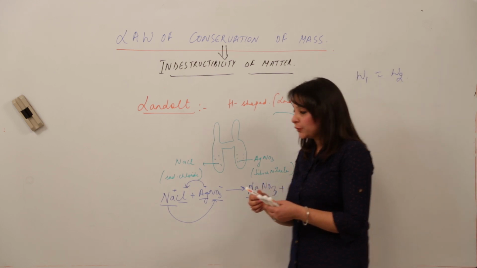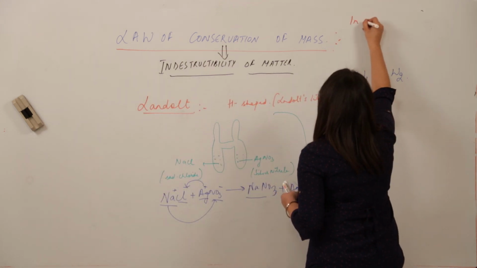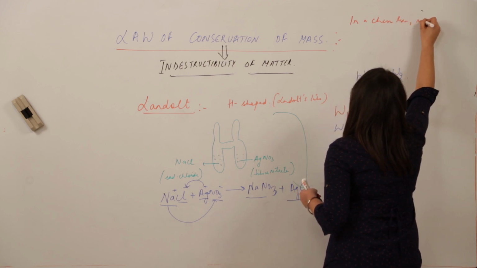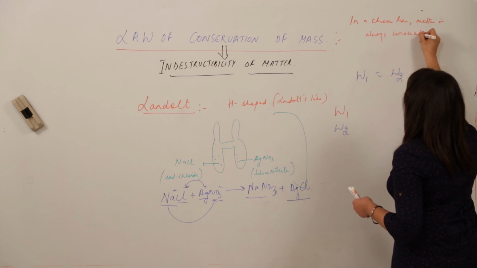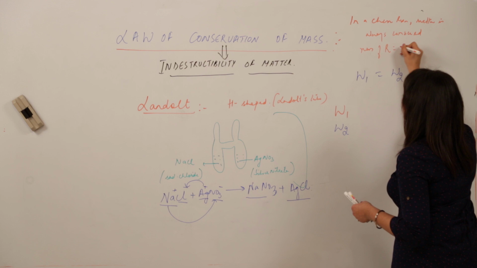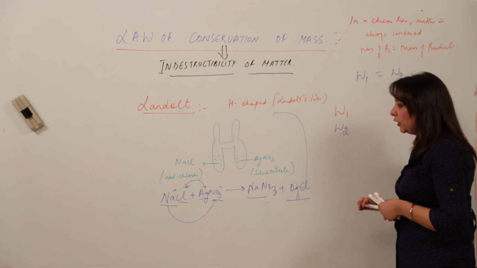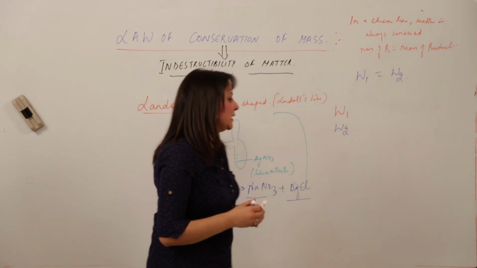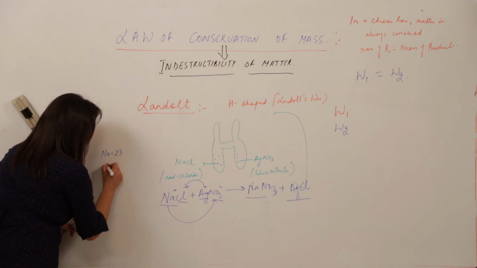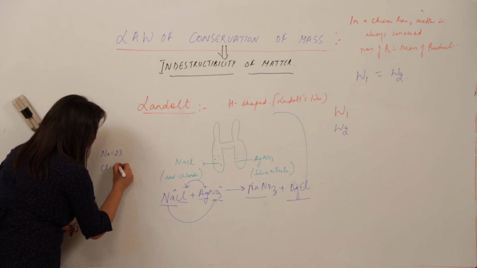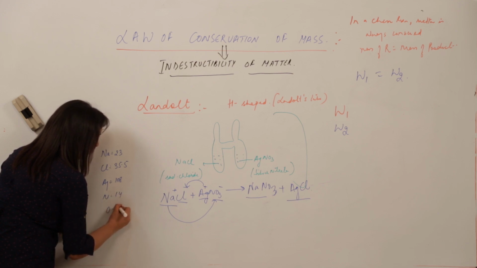So it leads to the formulation of the law of conservation of mass, which states that in a chemical reaction, matter is always conserved. That is, the mass of reactants is always equal to the mass of products. We can also illustrate this by taking into account their masses. We know the atomic mass of Na is 23, for chlorine it is 35.5, for silver it is 108, for nitrogen it is 14 and for oxygen it is 16.